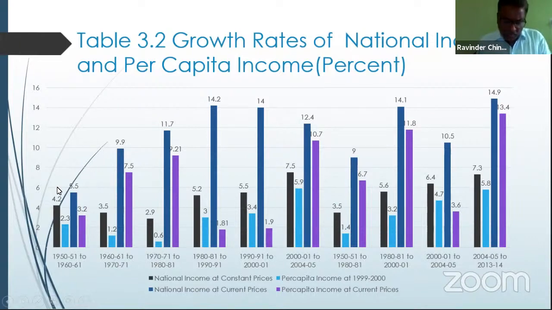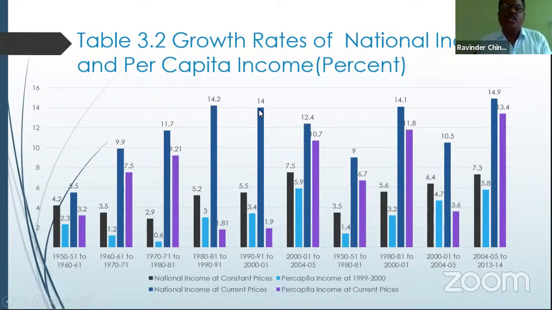At the same time, national income at constant prices. Let's go for the constant prices. This is the sky blue color. These sky blue bars show 5.5% during the period 1950-51 to 60-61, and it reached a 9.9% bar. This is the highest bar you are seeing, better than this 5.5%. From 1961 to 70-71, it increased to 11.7 by 70-71 to 80-81, and even came up to 14.2.